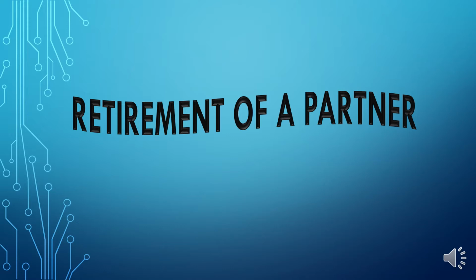Today, we are going to start our new chapter number 6, that is retirement of a partner. In the previous chapter, we studied about what? We studied about the admission of a partner. But today, we are going to study about the retirement of a partner. Okay, shall we start? Okay, fine.